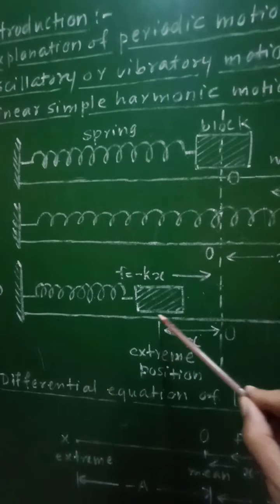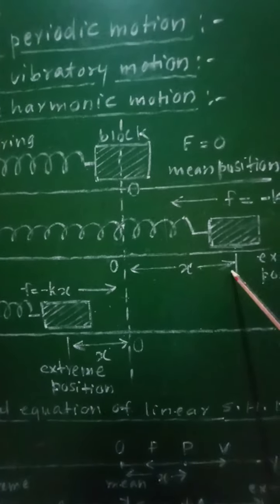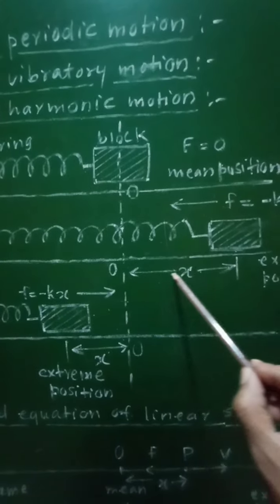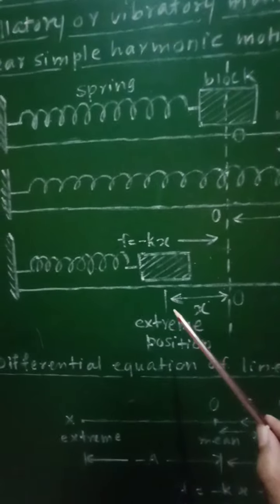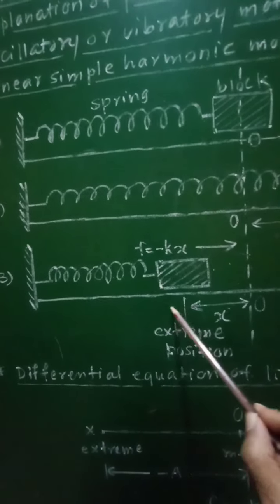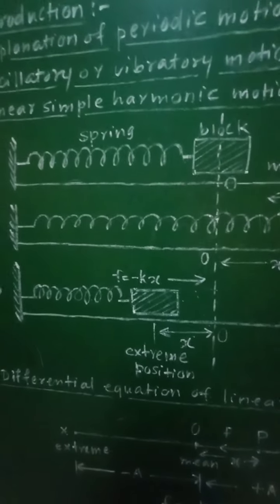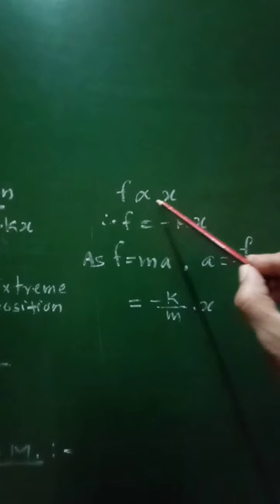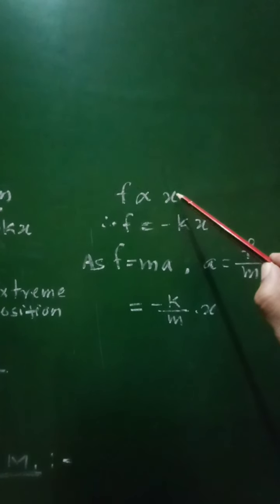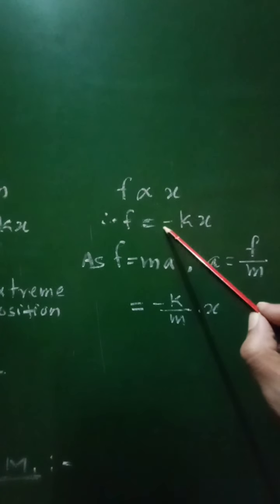Now it will be opposite to that of displacement, because the displacement will be always measured from the mean position. So in the second case, displacement is towards right, restoring force is towards left. In the third case, displacement is towards left and restoring force is towards right, and therefore according to this definition of linear simple harmonic motion, we can say that the restoring force will be proportional to displacement of the body from its mean position, and it will be oppositely directed to that of displacement, that is F is